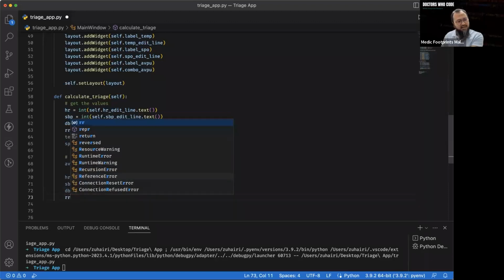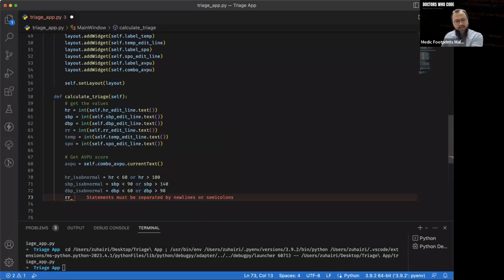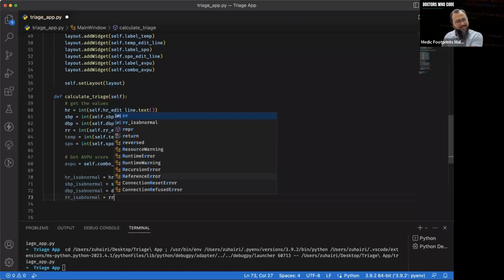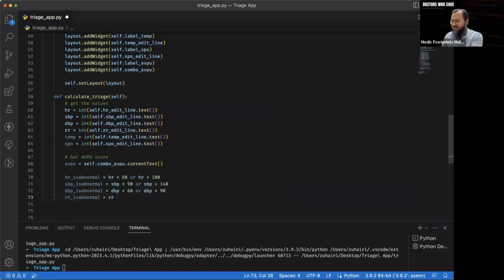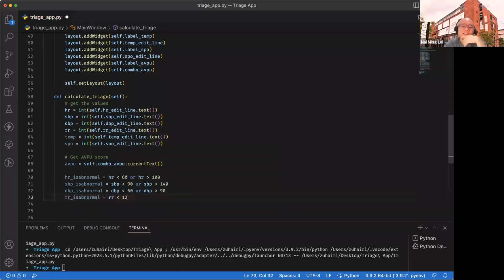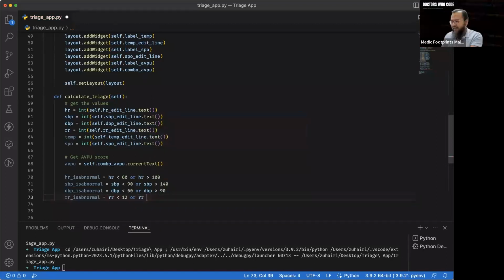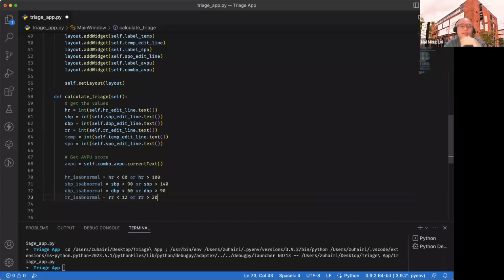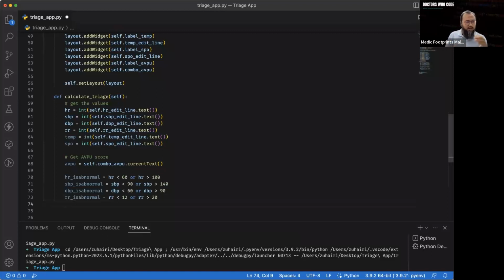Respiratory rate is considered abnormal. I can't even type properly now. Equals to, what do you say, Prof? Maybe less than 12, yeah, reasonable, or more than 20. 20 is okay. 20 is nice. More than 20 is considered abnormal. Of course we can modify whatever you like. Just for the sake of this demonstration here, we're going to set it as such.